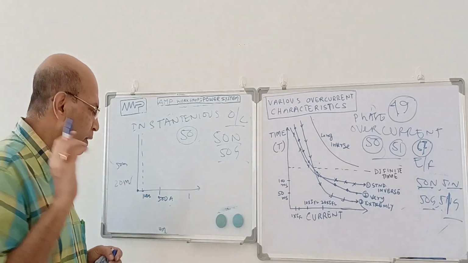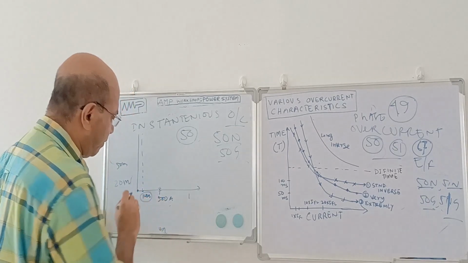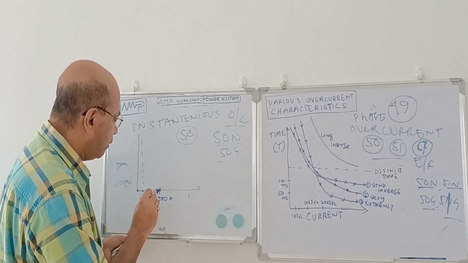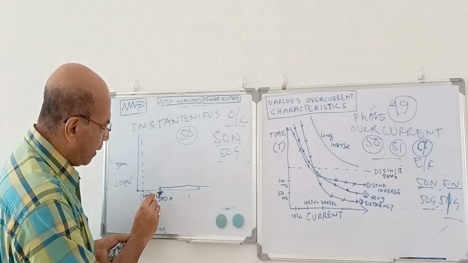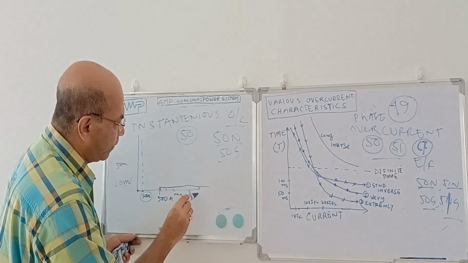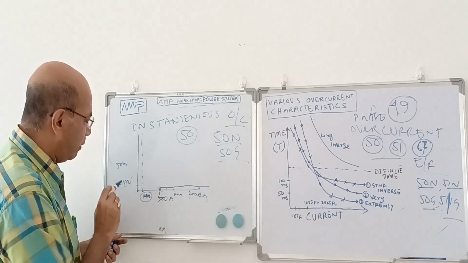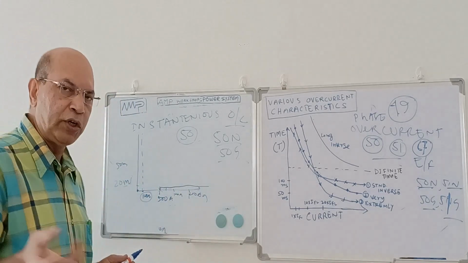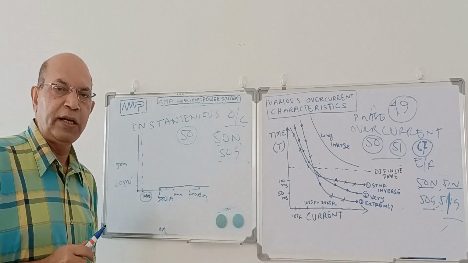So the moment a fault occurs in case of instantaneous, when the current reaches 500 ampere while full load is 100 ampere, the relay will operate after about 20 milliseconds. So this is the relay characteristic. After 500 ampere, whatever the current value, suppose 1000 ampere or 2000 ampere, the relay will instantly operate after 20 milliseconds. We say it is instantaneous because this 20 milliseconds is the relay's own operating time. I am not incorporating any intentional delay in the relay. Then it is called an instantaneous overcurrent relay.